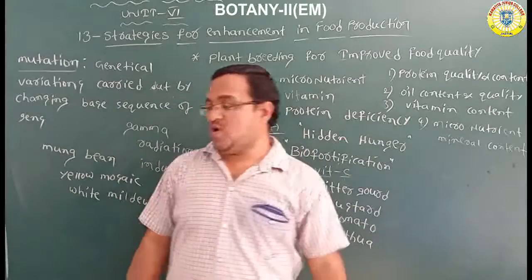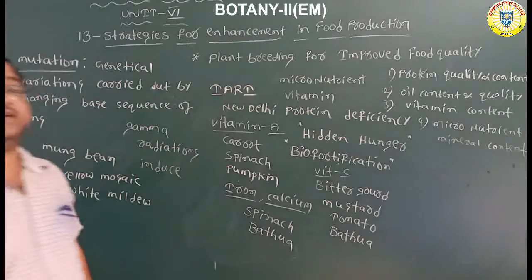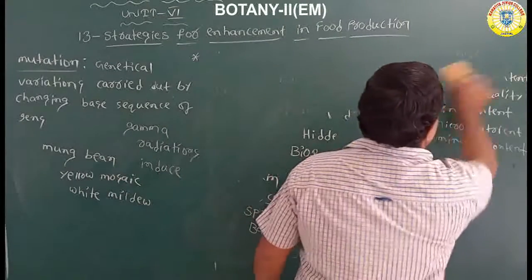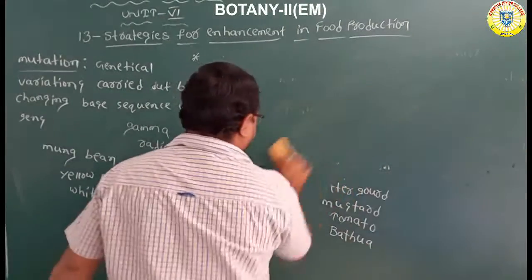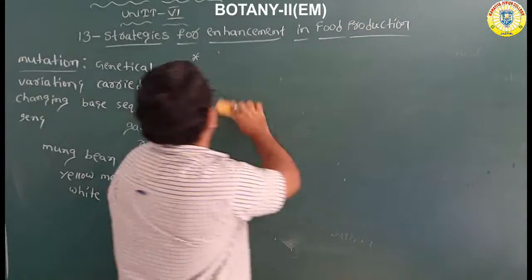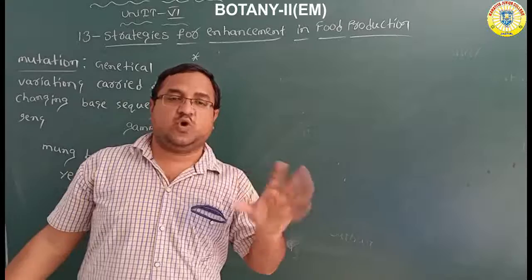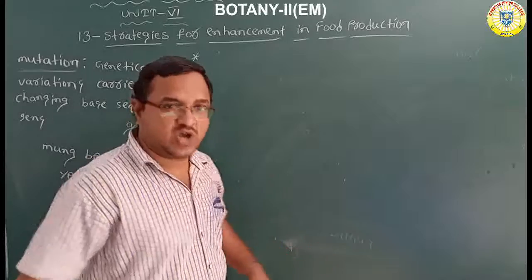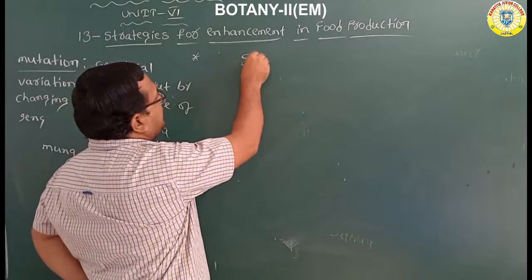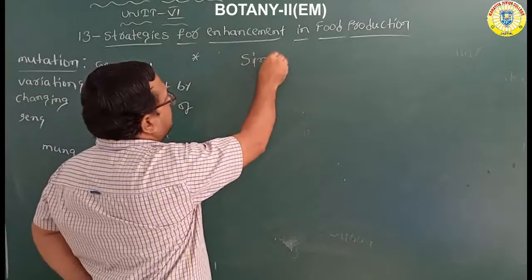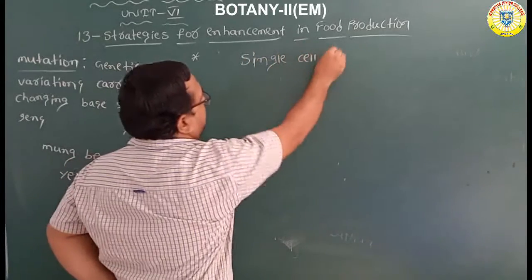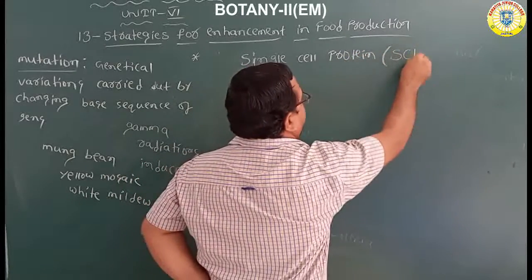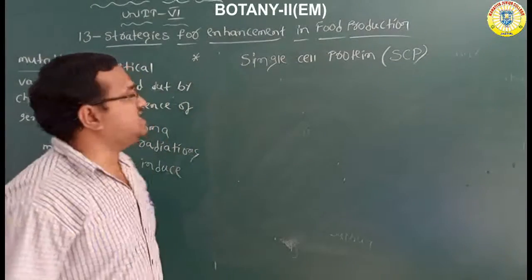Single cell protein. So what is single cell protein? Which is very important for 4 marks purpose. This is the second method. So the complete information we discussed about plant breeding. Plant breeding completed, everything we discussed. Now coming to a new topic, single cell protein. In short form we call it SCP. Very important topic.